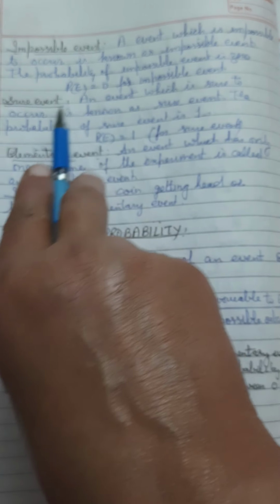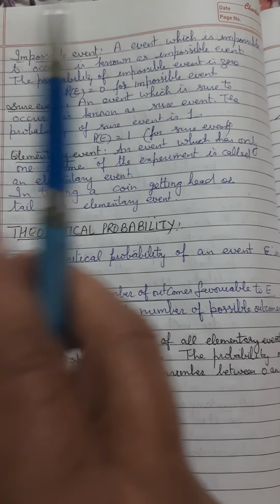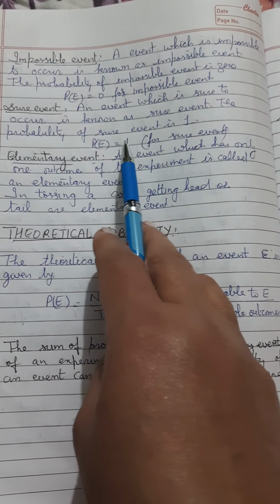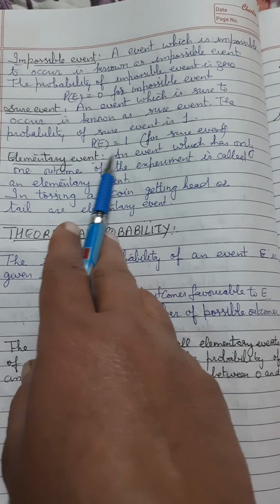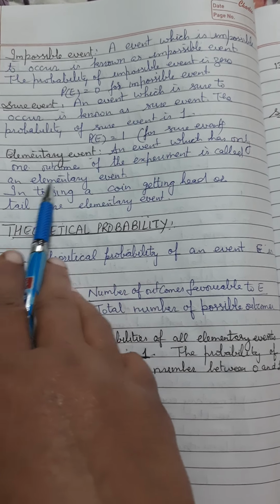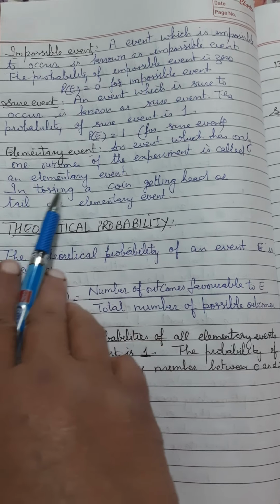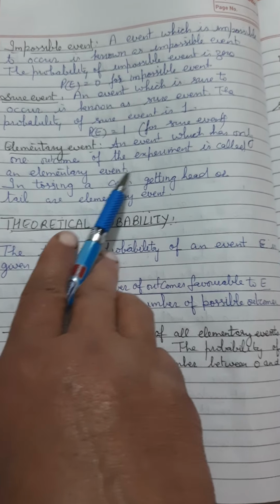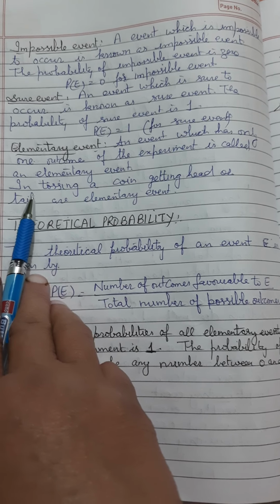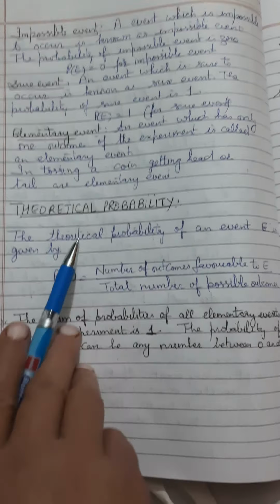Then we come to the sure event. An event which is sure to occur is known as a sure event, and the probability of a sure event is always 1. Then we come to the elementary event. An event which has only one outcome of the experiment is an elementary event. In tossing a coin, getting a head or a tail are elementary events.